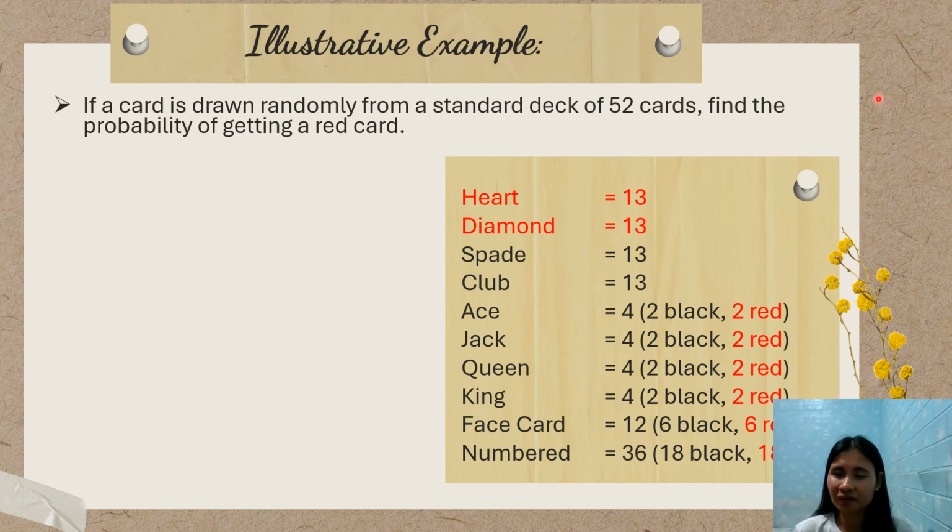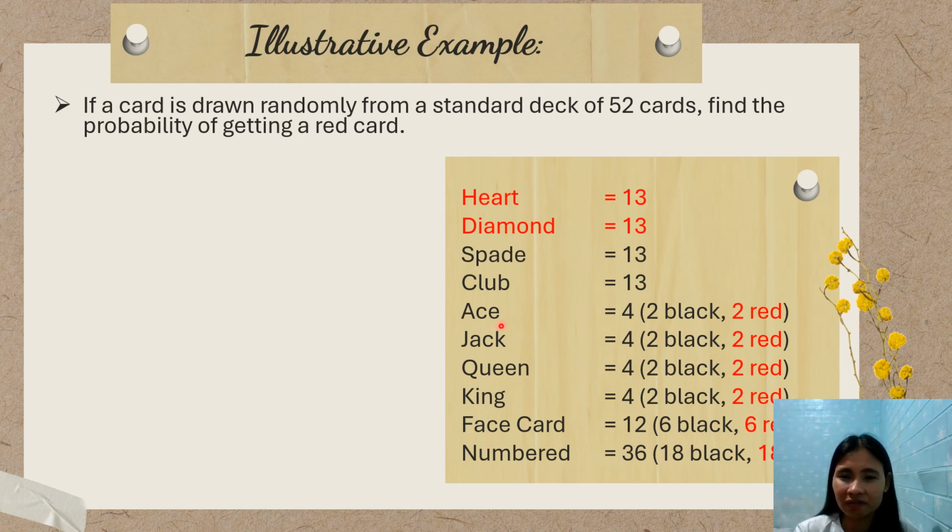But for those who are familiar, this will be very easy for you. There are 13 hearts, and heart is a red card. There are also 13 diamonds, and diamond is also a red card. Spade is 13, club is 13. Club refers to the kamunggay.